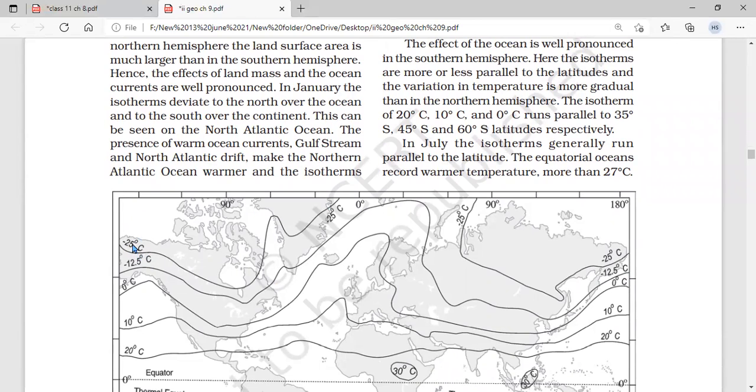The minus 25 degrees Celsius line is moving on the map, and the places it is going through have the same temperature, minus 25. Next is minus 12.5. Wherever this line is going, what is the temperature everywhere? Minus 25 degrees Celsius. The lines show an equal range of temperature. These are imaginary lines known as isotherms. Okay.